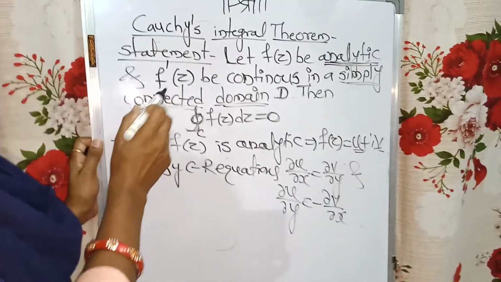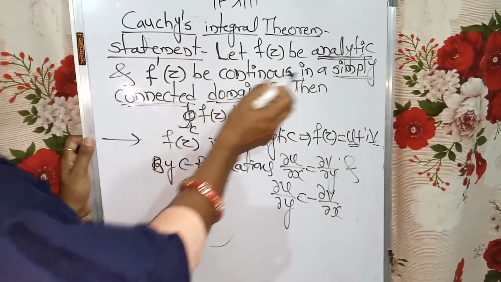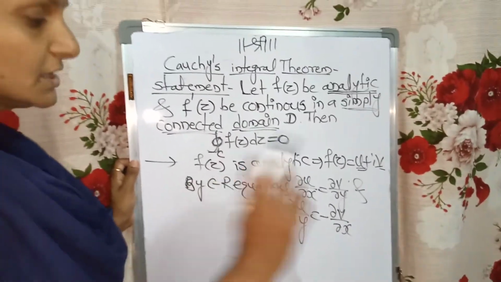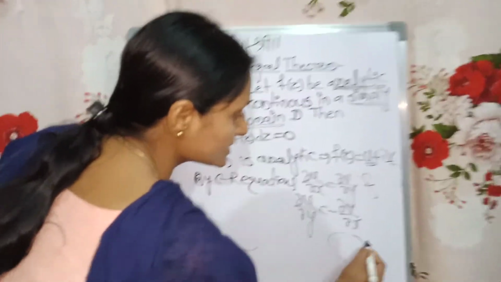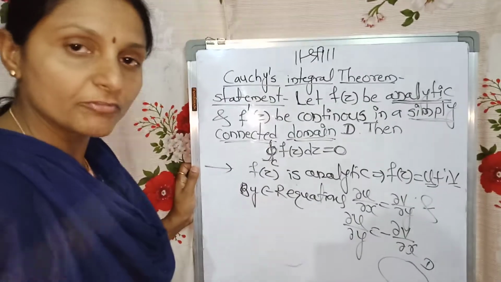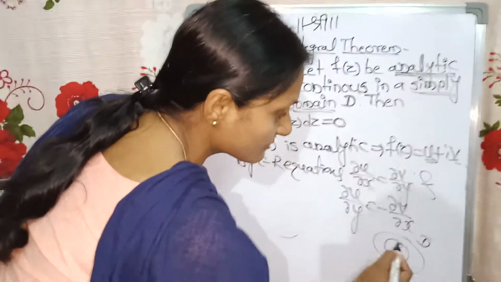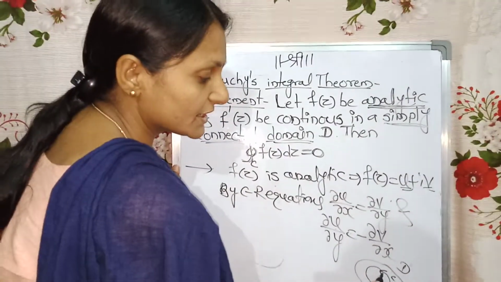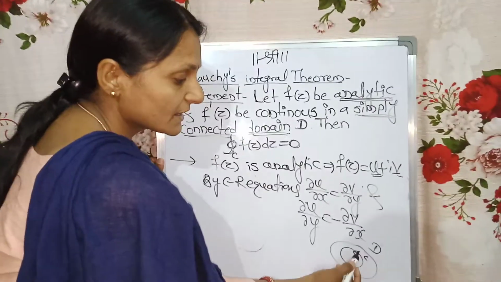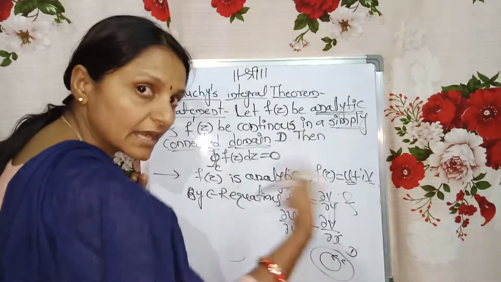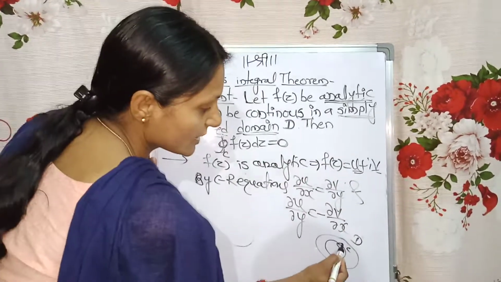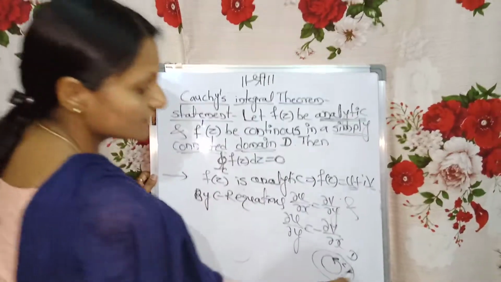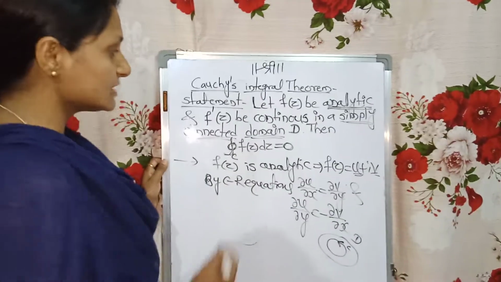This is what we have written from the first statement, f of z is analytic. Observe the next thing, f dash of z is continuous in a simply connected domain D. So now I have to think about the domain D. Let us consider this as the domain D. Within this domain D, suppose you have a curve C. Whenever you write the integral curves in the complex integral, you should take the direction in anti-clockwise manner. So I have written the direction in the anti-clockwise form. So within the domain D, this is your curve C.